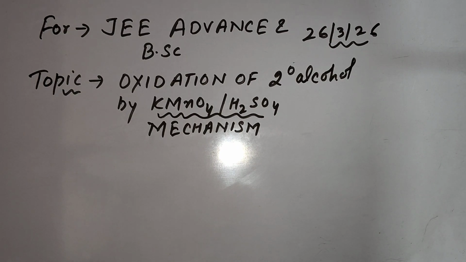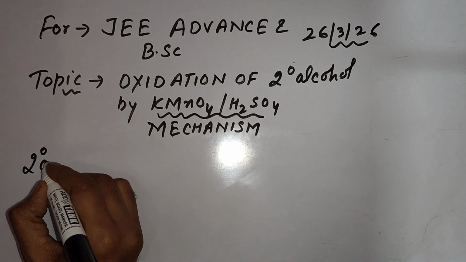Hello everyone. Topic is oxidation of 2-degree alcohol by potassium permanganate in acidic medium. Its mechanism we will understand. Yesterday we covered 1-degree alcohol reacting with KMnO4, its mechanism. Now this one. Not for 12th class, involved in JEE Advanced and B.Sc level.